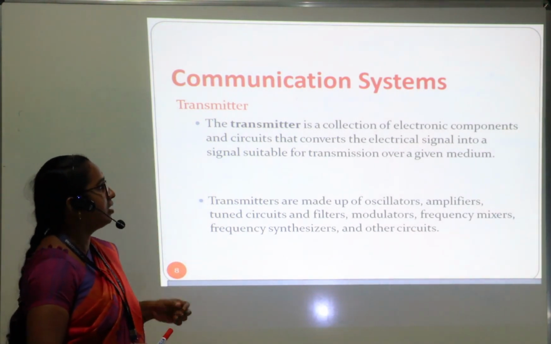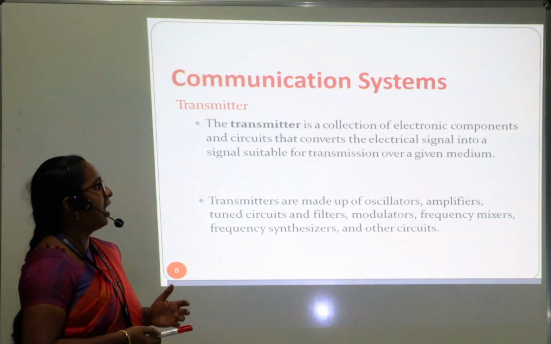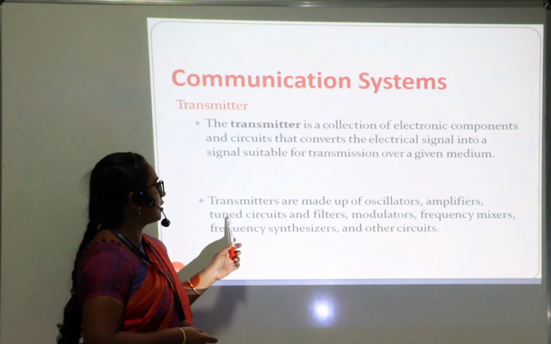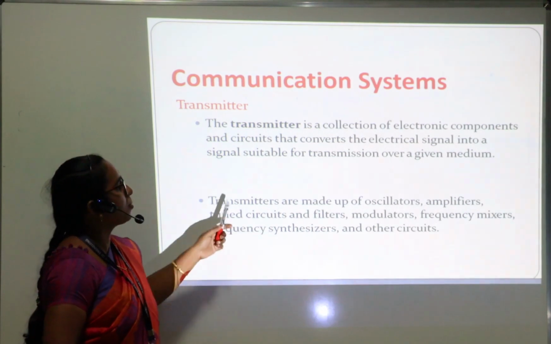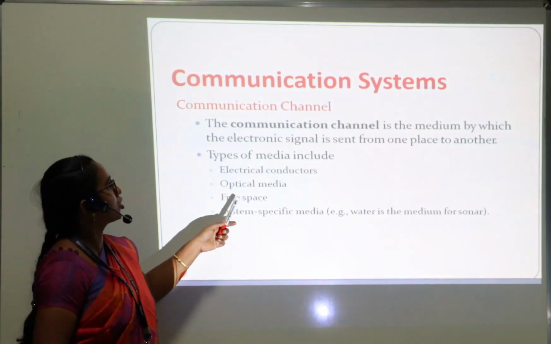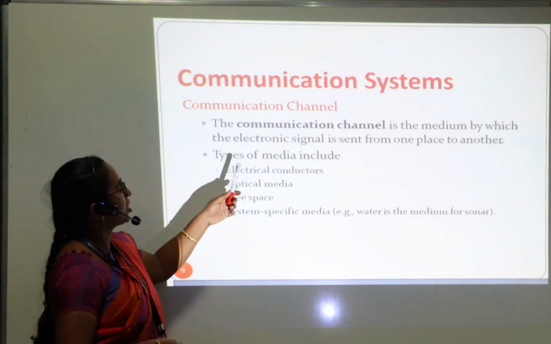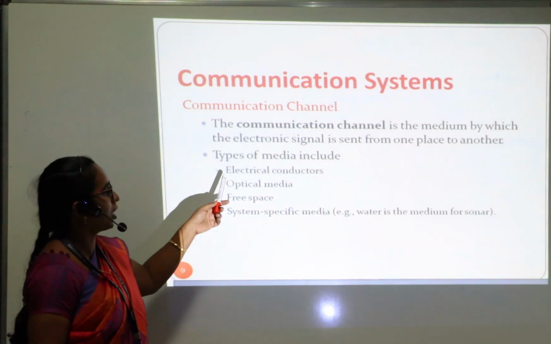First one is the transmitter. A transmitter is nothing but an electronic component. It will process the signals into suitable information. For example, the transmitter will include a transmission circuit, filters, modulators, and mixers. All these components will be included in the transmitter section. Next, we have the communication channel. We already spoke about the communication channel. It may be free space optical communication or it may be an electrical or electronic medium.